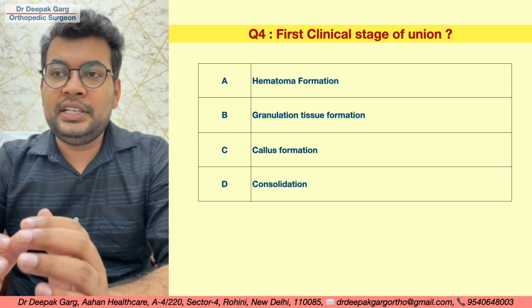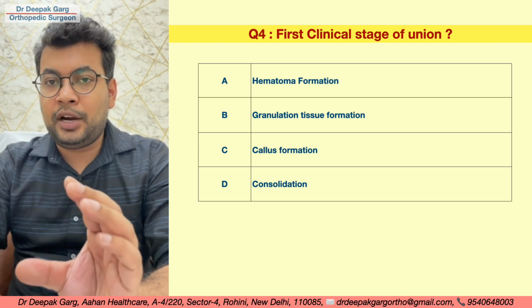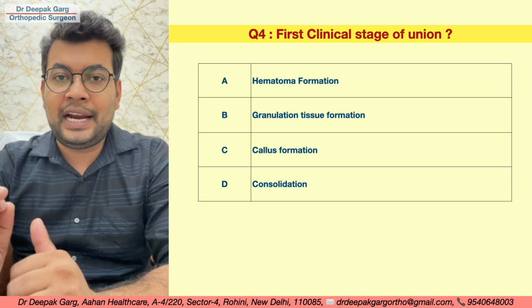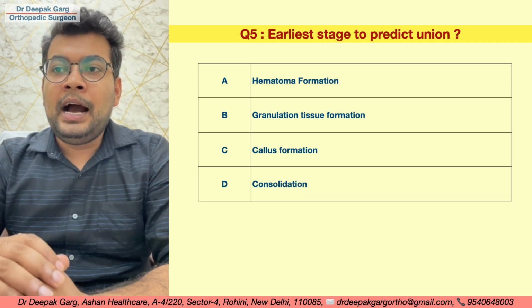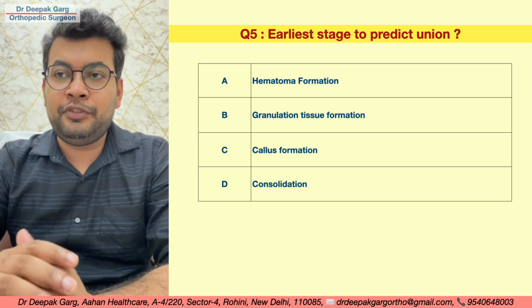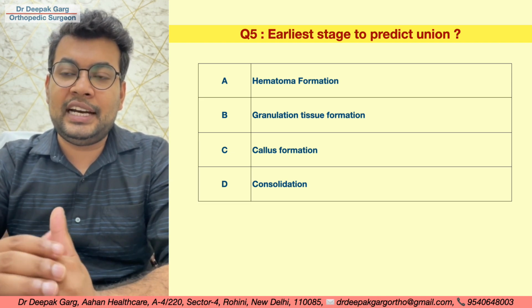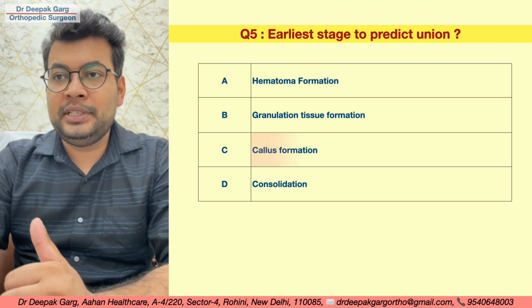We have already seen that at the consolidation stage we are not able to move the fracture fragments, so that is the first stage clinically that we can see. The answer is consolidation. Earliest stage to predict union, again the same question in a different format. Earliest stage means we should be able to see on x-rays some union, so the answer is callus formation.